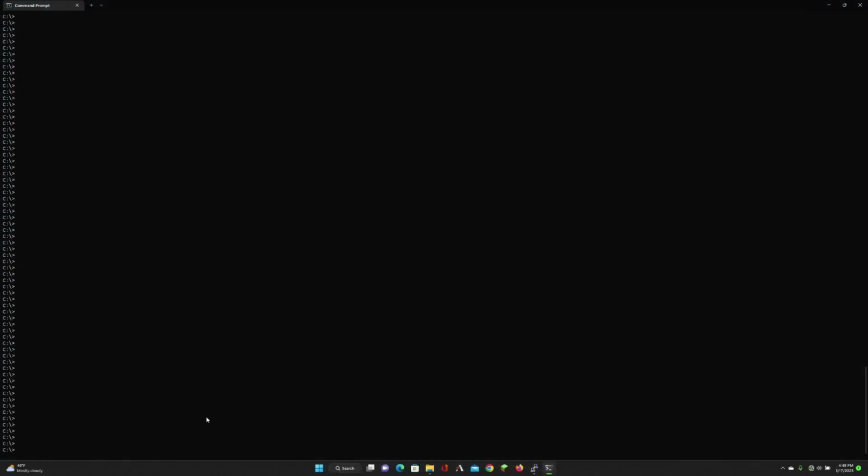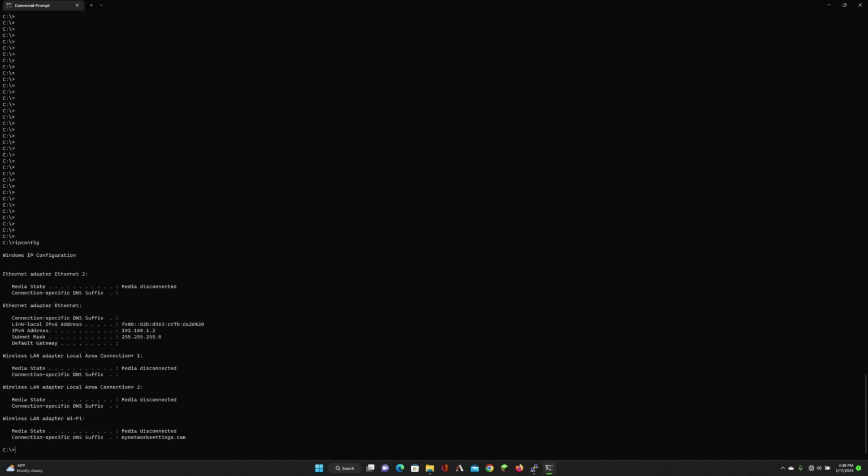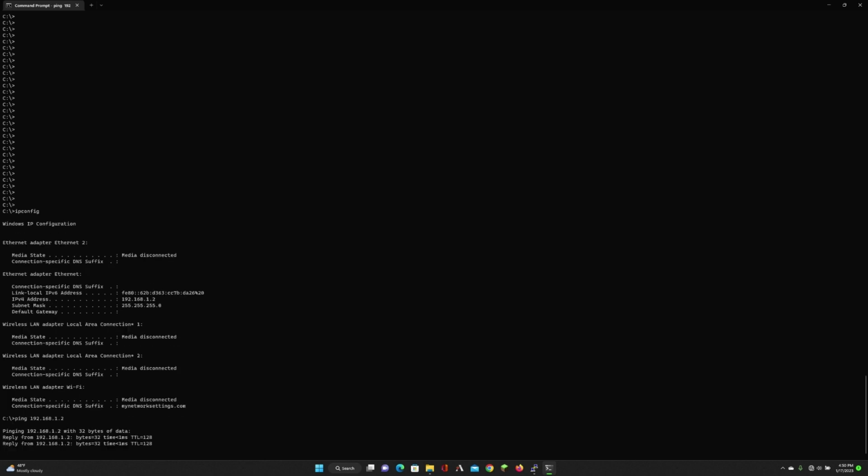Alright, so before we get into the actual configuration of the switches themselves, I want to talk to you a little about the computers that I have connected to these switches. One is connected to a Junos EX switch, and the other is connected to a Cisco Catalyst 3560. What I've done on each computer is assign a unique private IP address so that I should be able to communicate with the other across the flat layer 2 LAN. I'm going to go ahead and show you the IP address I've assigned here. As you can see, it's 192.168.1.2. Now if I ping that, that's responding, right?